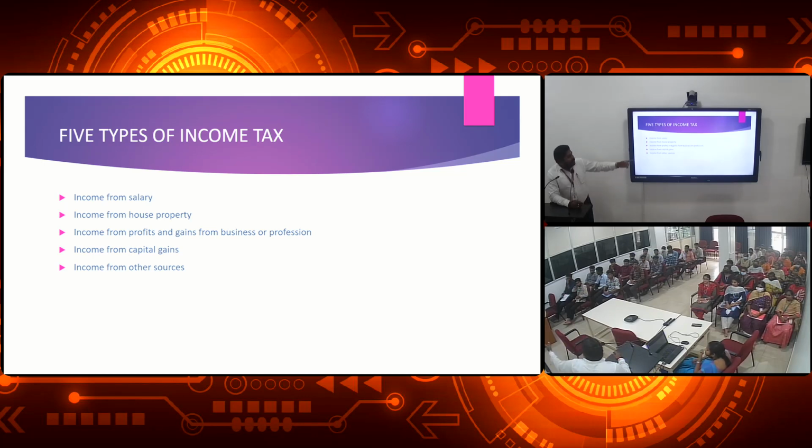Next is income from gains, profession or business. When will the gain come? Not only in the previous year. You bought an empty land or building 4 or 5 years before, and you sell that land or building in the previous year. That is a taxable amount, and you must pay the tax in the current year. For example, you sell that land for 20 lakhs.